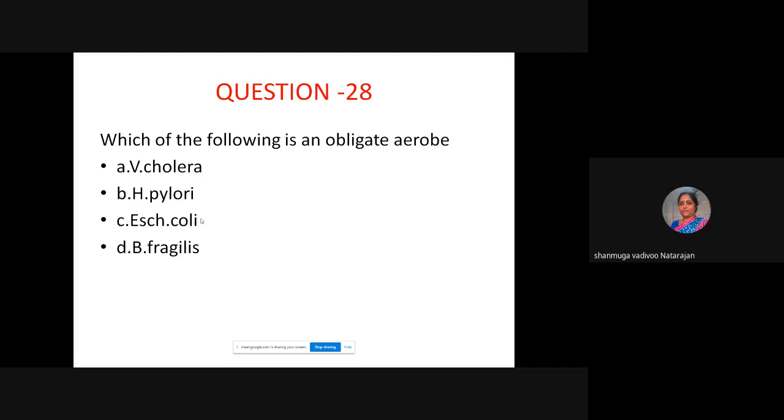So the option is Vibrio cholerae. Yeah, Vibrio cholerae. H. pylori is microaerophilic, carbon dioxide requirement is there. Escherichia coli is a facultative anaerobe. Bacteroides fragilis is an obligatory anaerobe, a non-spore forming anaerobe, and it's an obligatory anaerobe. Okay.